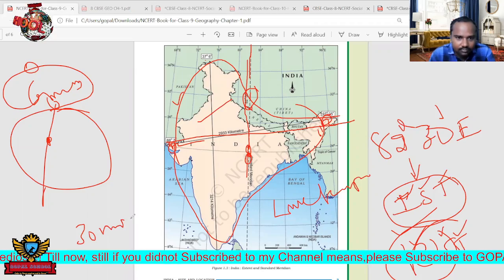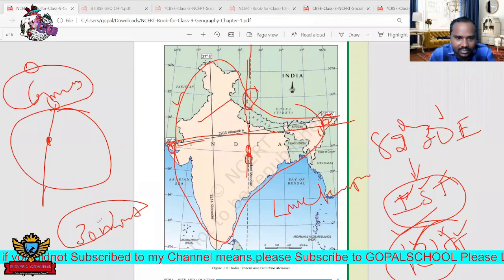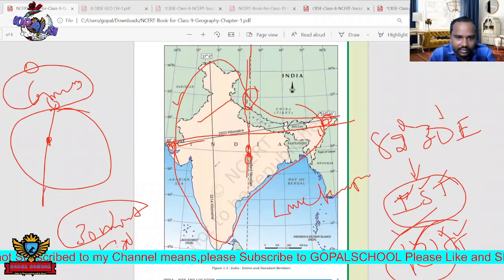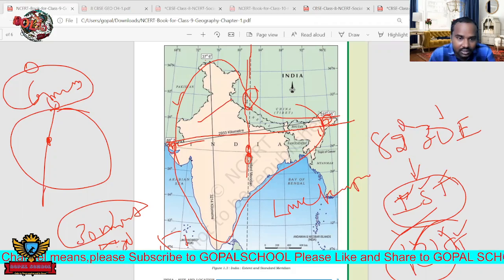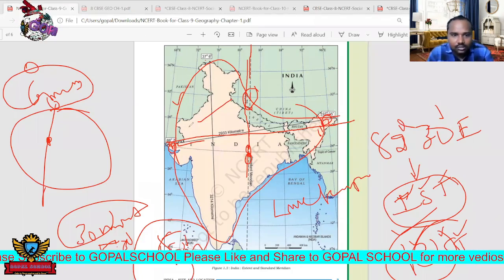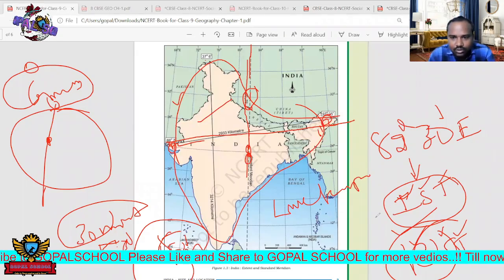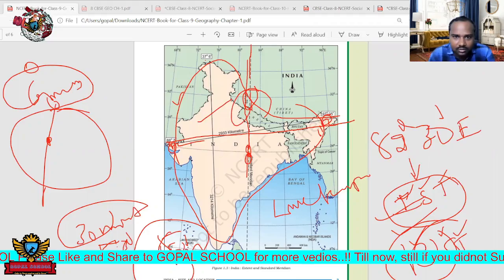That means if Pakistan is having 5:30, then India is having 6 p.m. So to overcome all these problems, we are using the IST. The IST line is this one, 82.5 degrees.